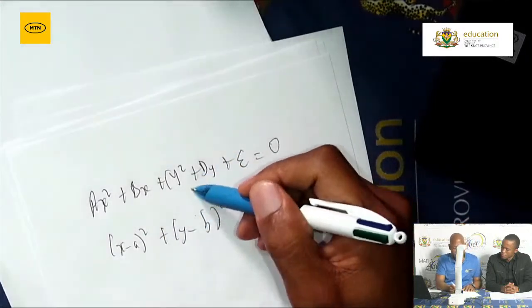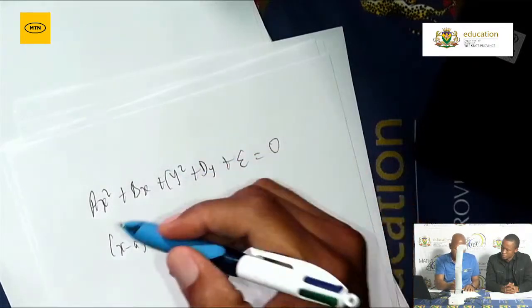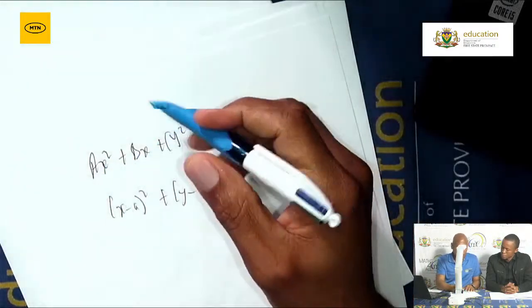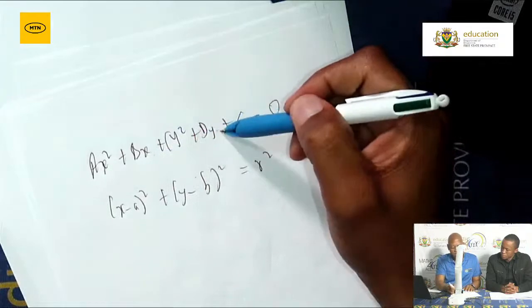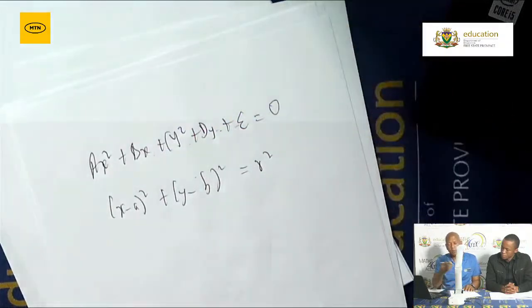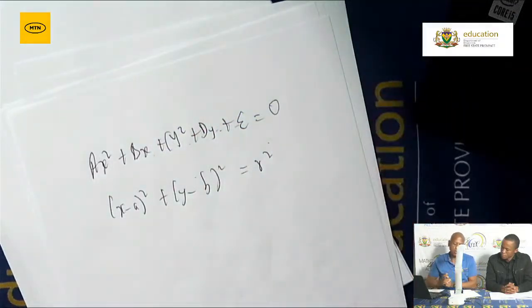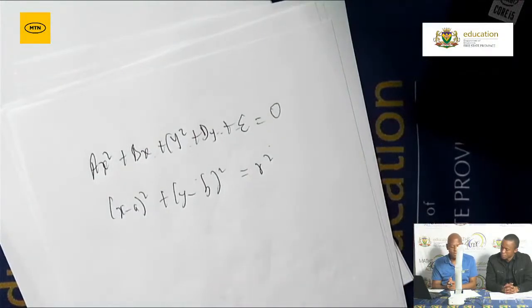Now how to do that? You complete the square. The first step: group the like terms together, the ones with x together and the y's together. Then you take the constant to the other side. Then it will work. Remember, when you add something on this side, you must also do it on the right hand side.